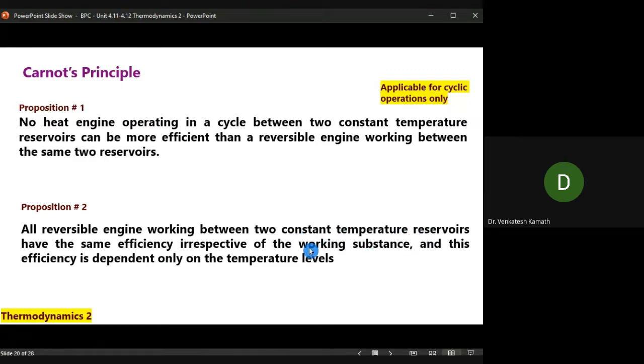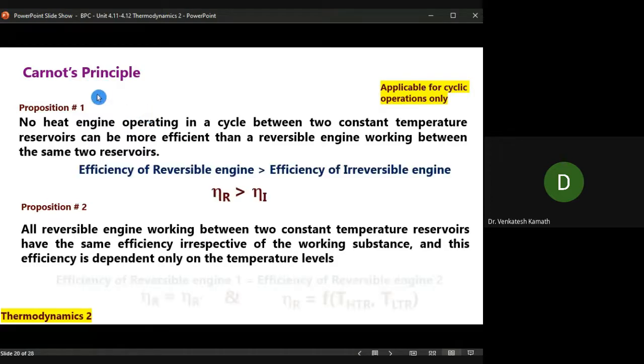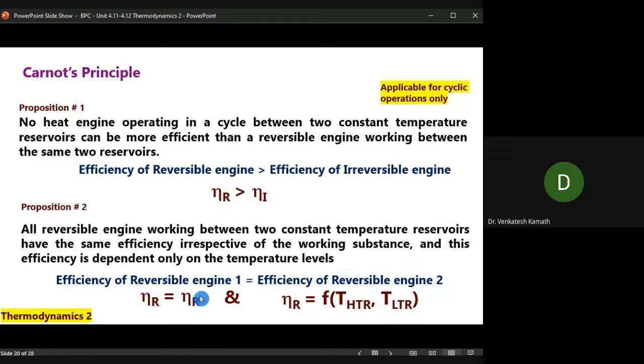What is the fluid inside? Whether it is water, any other liquid like glycerol, or any ideal gas, nitrogen, oxygen, it doesn't matter. Irrespective of the working substance, this efficiency is dependent only on the temperature levels, that is of HTR and LTR. What is the HTR? What is the LTR temperature? Only on that it is dependent. Which one? The efficiency. So, in very simple principle, we can explain it this way.